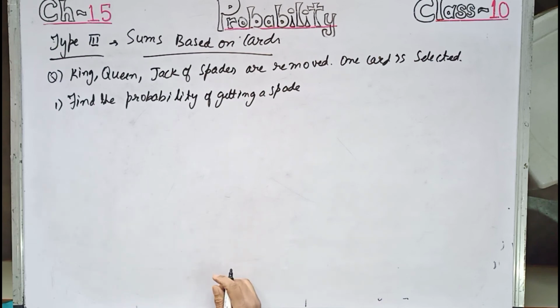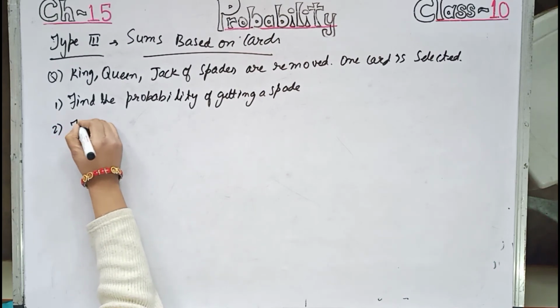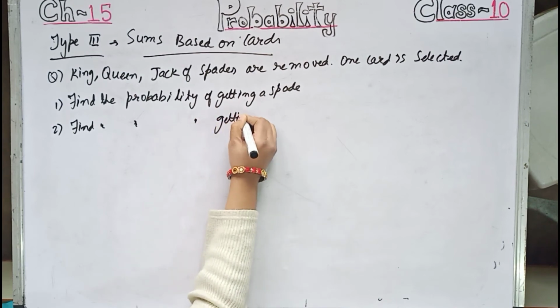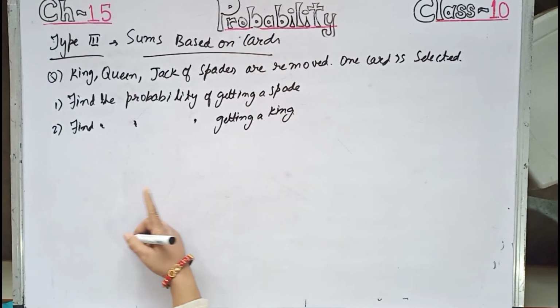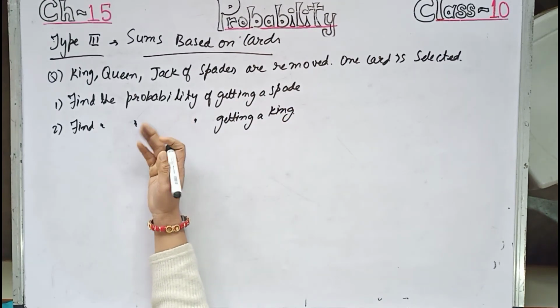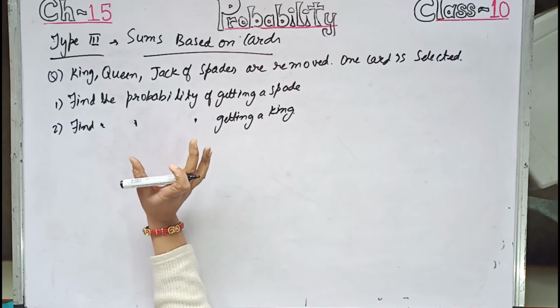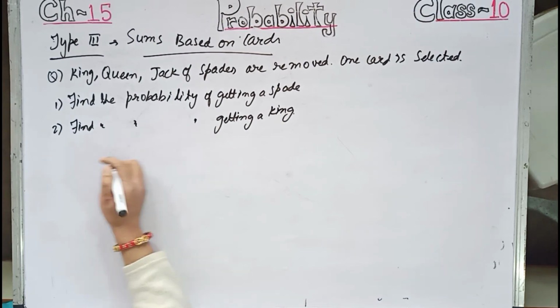And number 2, find the probability of getting a king. So this is one of the sums which I have taken from the card-based sums. Many sums can be framed, you go accordingly. Once you understand the format of the cards, definitely the sums based on cards are the easiest.